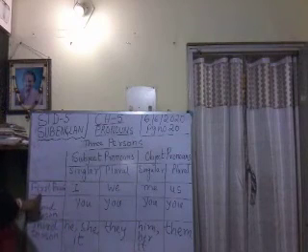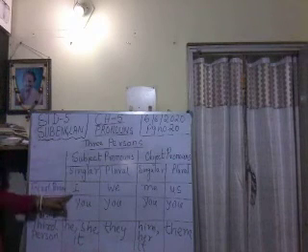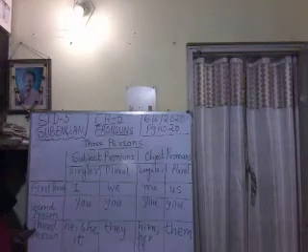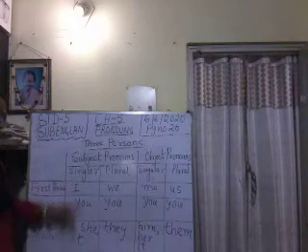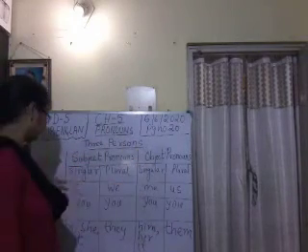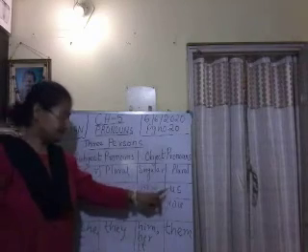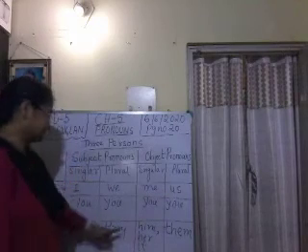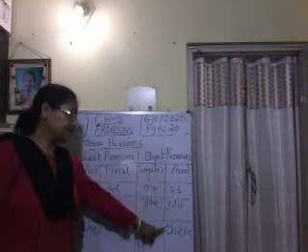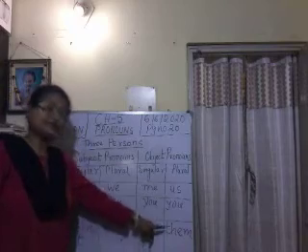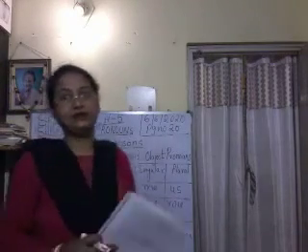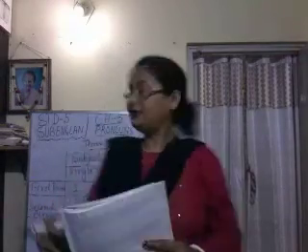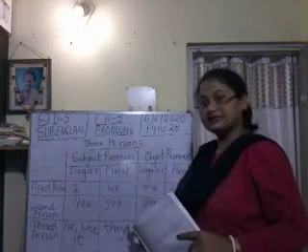See once again. First person as a subject: I, we. Second person: you. Third person: he, she, it. That is for subject. When we talk about object, first person: me, us. Second person: you, which remains the same for both. Then third person: him, her, it. Then plural for all of these: them. This is personal pronoun and the three persons in personal pronoun.